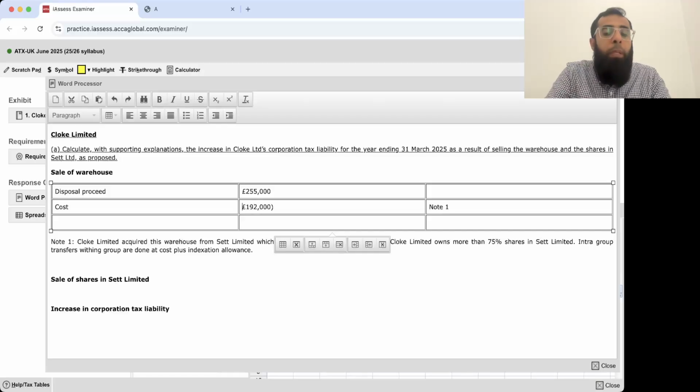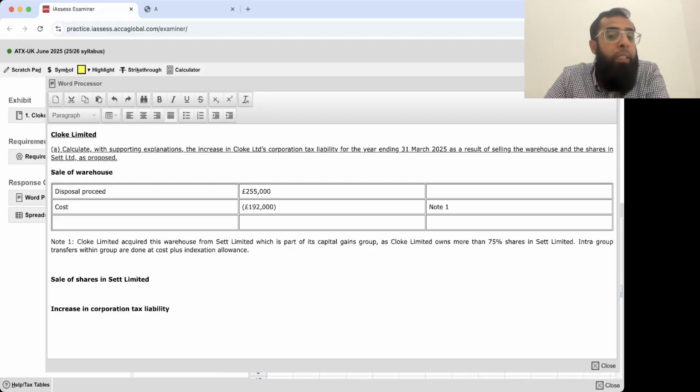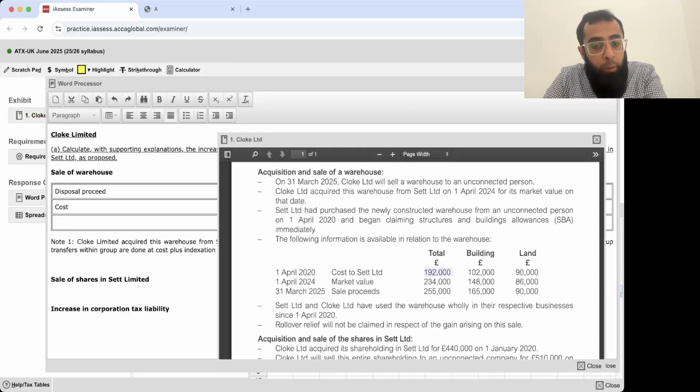Just listen to me carefully. Believe me, you will be able to understand the things in a much easier way. Your disposal proceed was 255,000. The cost is 192,000. Cloak Limited acquired this warehouse from Set Limited, which is part of its capital gains group, as Cloak Limited owns more than 75% shares in Set Limited. Intra-group transfers are done at cost plus indexation allowance. I'm ignoring indexation allowance because the transactions are after 31st December 2017. The purchase was in 2020 and all things are after 31st December 2017, so no need to do the indexation allowance.